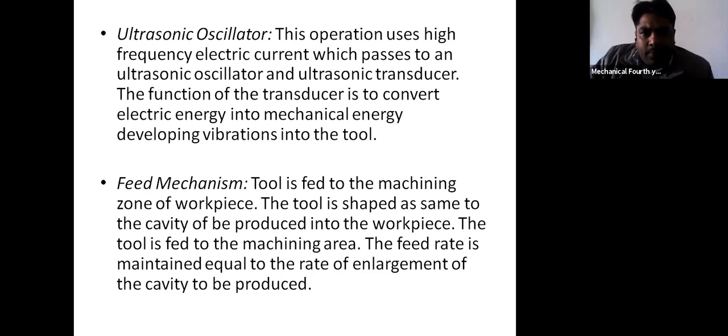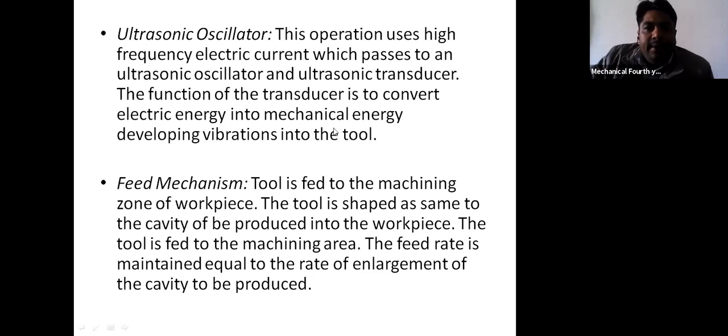This operates using very high frequency electric current which passes through the ultrasonic oscillator and ultrasonic transducer. The function of the transducer is to convert electric energy into mechanical energy, and it also develops vibrations in the tool. So this is the function of the ultrasonic oscillator.